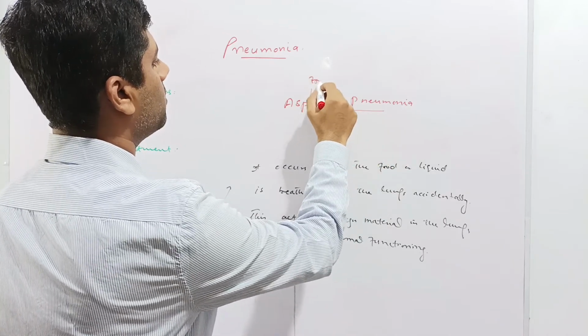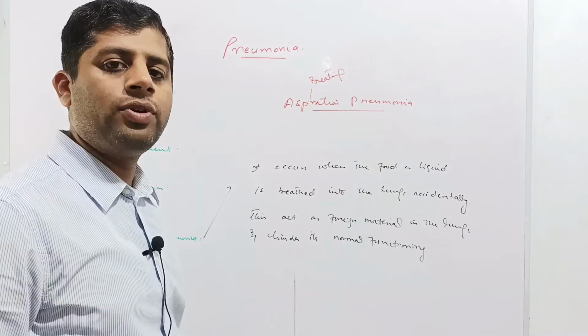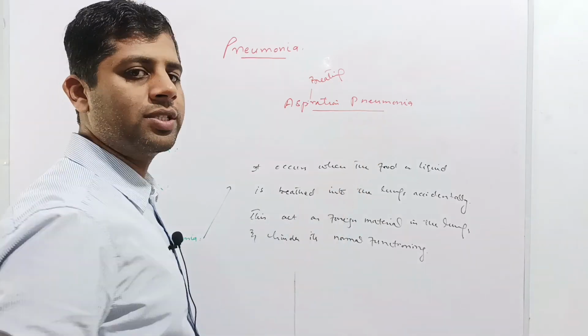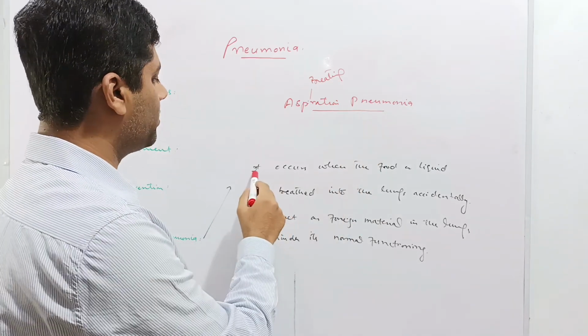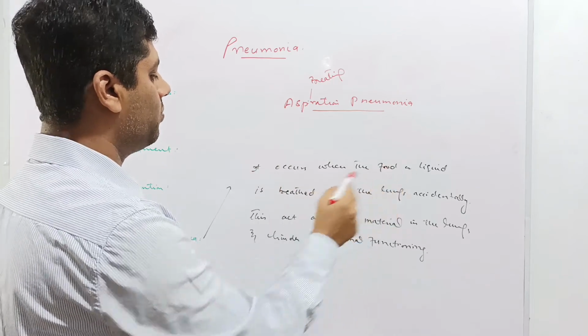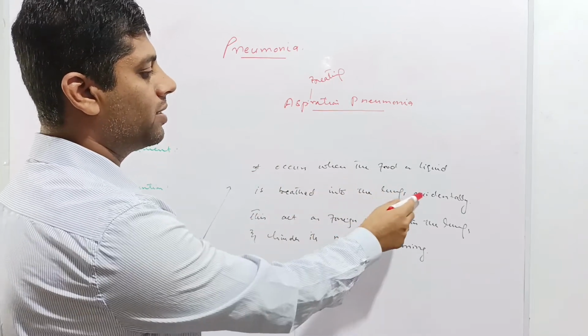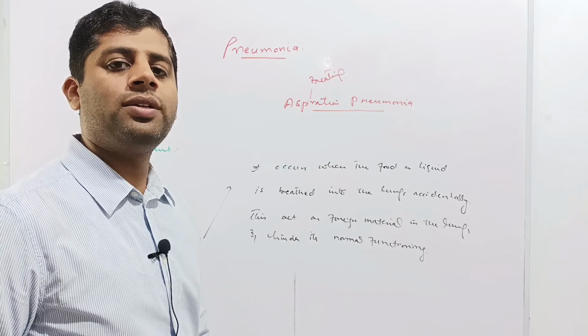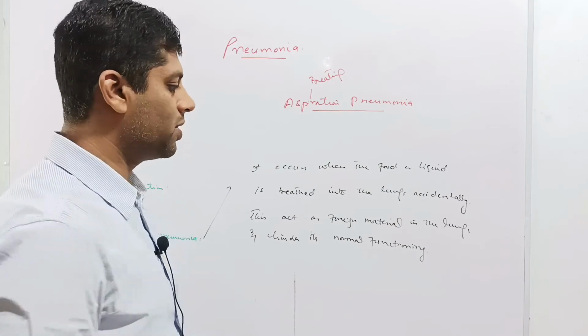Aspiration means breathing, or we can say the breathing of solid or liquid object into the lungs which causes the inflammation of lungs or pneumonia. It may be defined as it occurs when the food or liquid is breathed into the lungs accidentally. For example, the food material or the liquid is passed into the respiratory tract rather than the digestive tract. This causes the aspiration pneumonia.